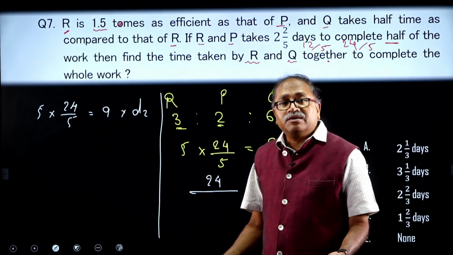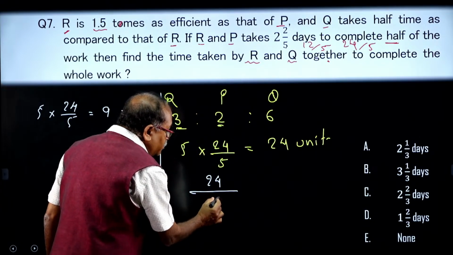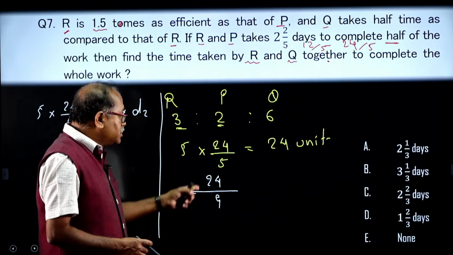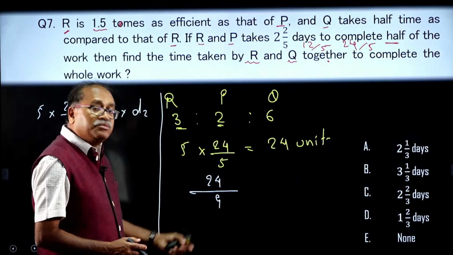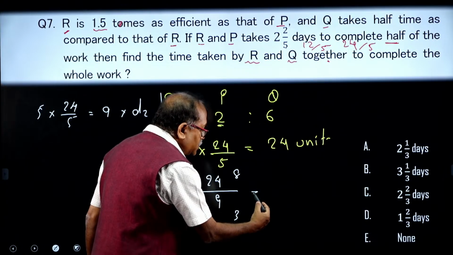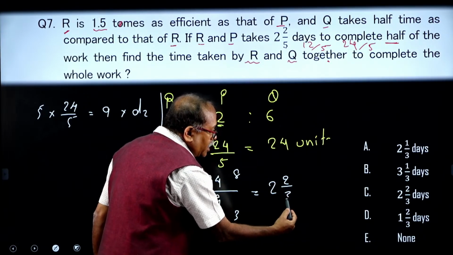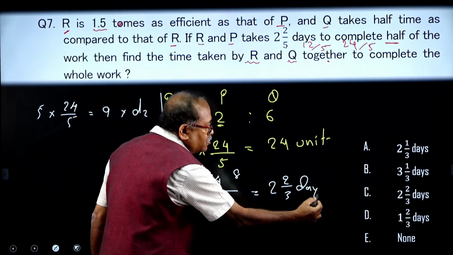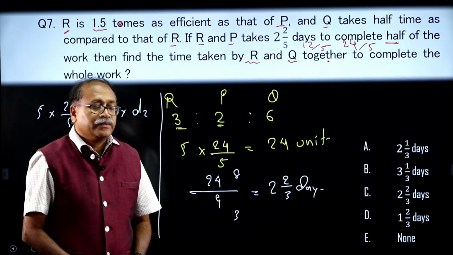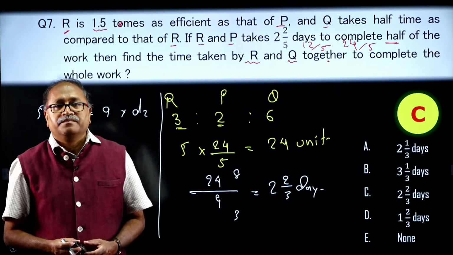That also gets the same answer. So, here this 24 has to be divided by 9. Did you notice that with 3 this gets cancelled, 8 times and 3 times. So, I am getting here 8 and here 3. So, 2 times, and I am left with 2 by 3 days to complete the work. Option choice C. So, let us see that yes, option choice is C.